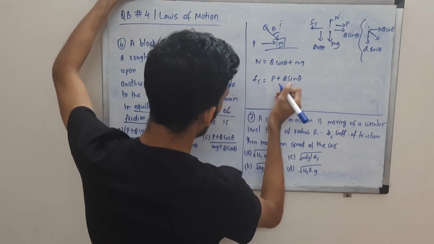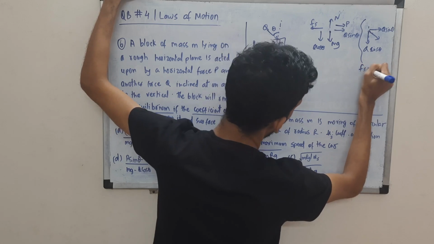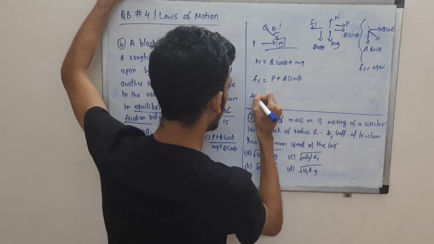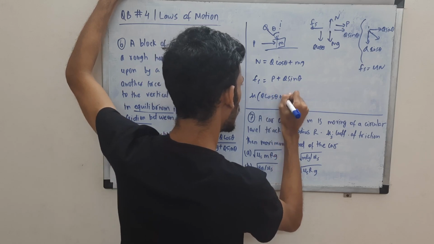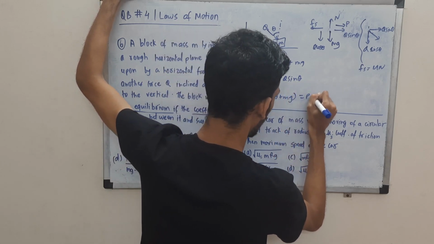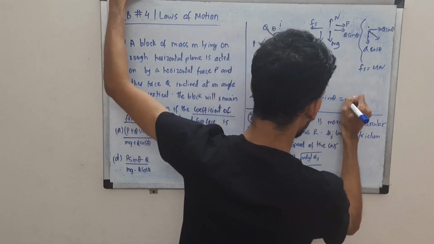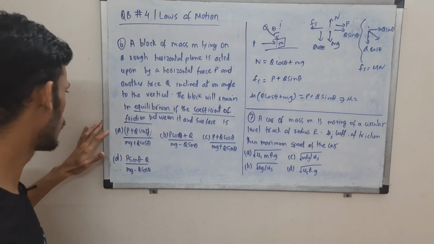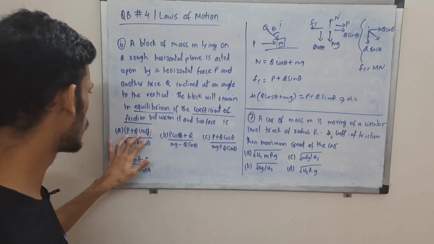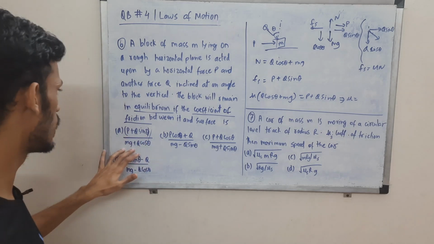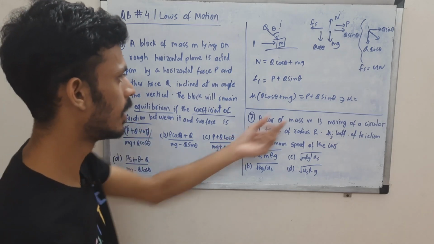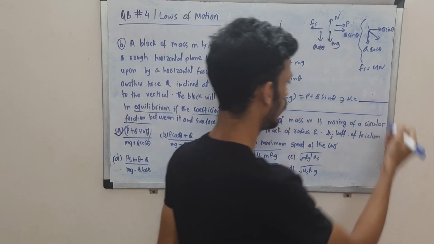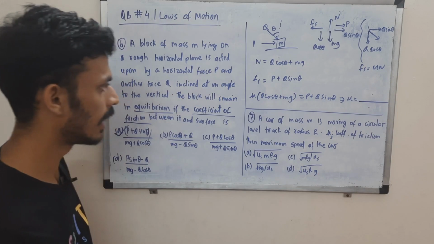And what is Fs? Fs is mu N, right? Fs is mu N, and N is, as we know, this. So mu into N, so Q cos theta plus mg. From here we'll get our answer. Mu is nothing but P plus Q sin theta upon Q cos theta plus mg, upon mg plus Q cos theta. You can fill it up. So option A is the correct choice over here.